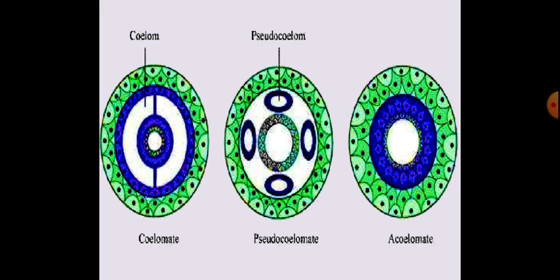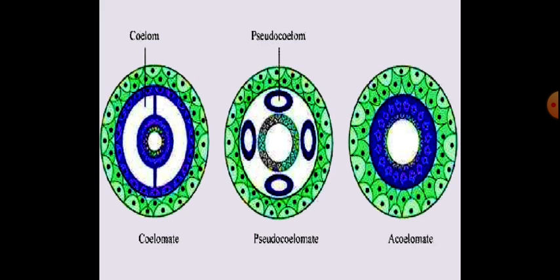Can you see the cavity there? The empty space, that is called the cavity. So the body cavity which is lined by mesoderm, the line passes between mesoderm and endoderm. There is a line passing. So a body cavity lined by mesoderm is called a coelomate.